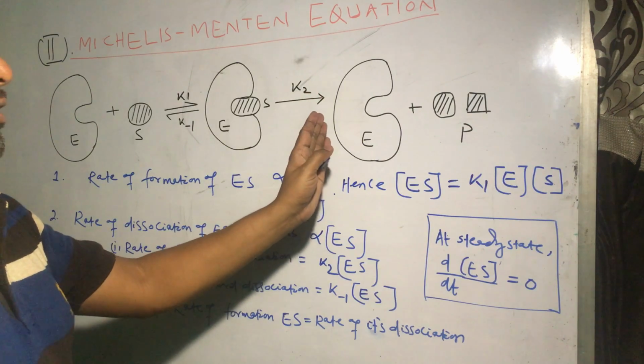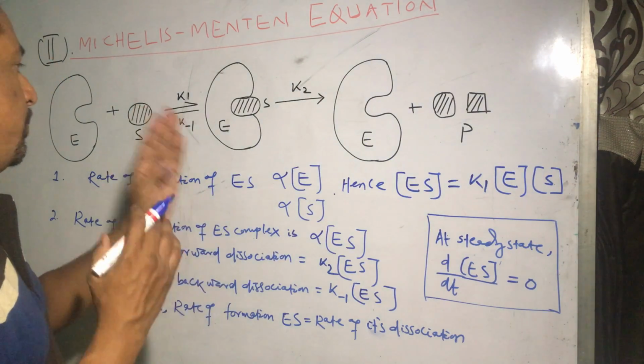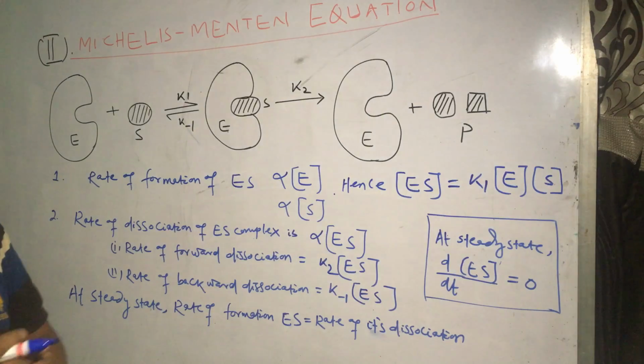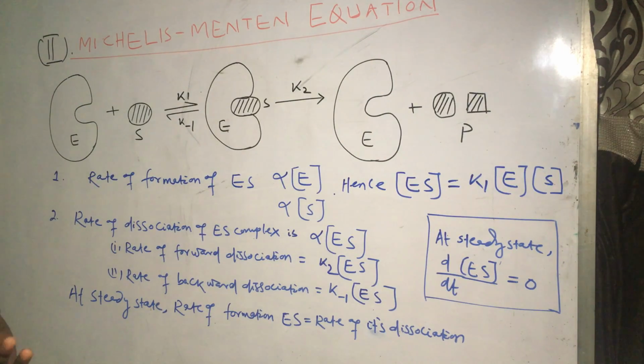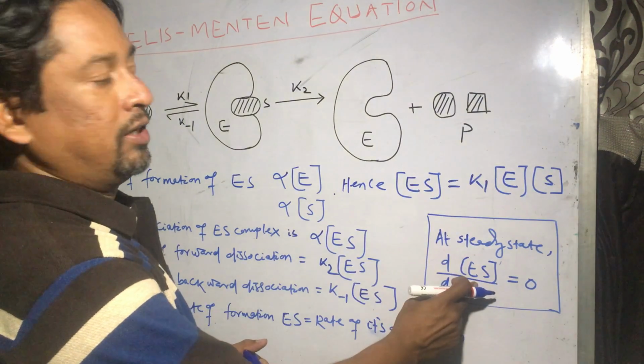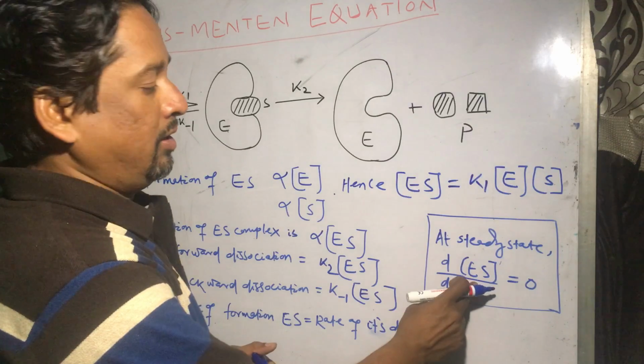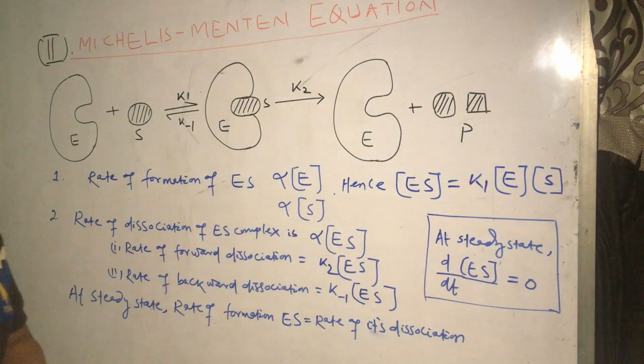amount of enzyme substrate complex dissociated into enzyme and product, as well as enzyme and substrate. So that stage where the enzyme substrate complex doesn't change with time is termed the steady state.